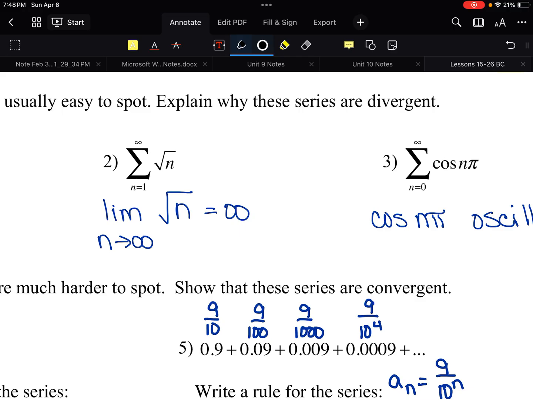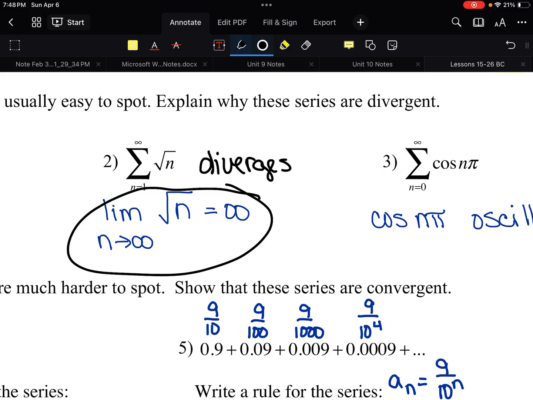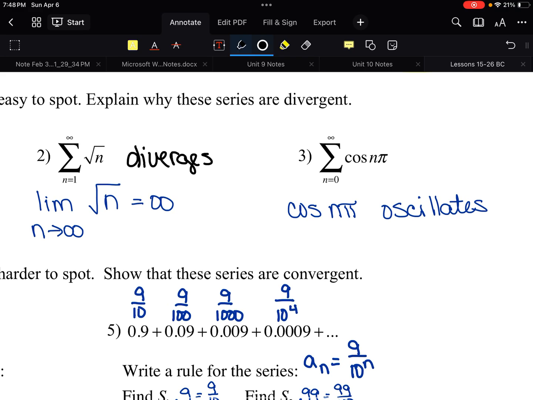So these terms get infinitely bigger. That means that the sum will get infinitely bigger. So this one also diverges. And these directions said that it's going to diverge. It asks you why. Well, the reason is because the limit of the individual terms is infinity. They get infinitely larger.